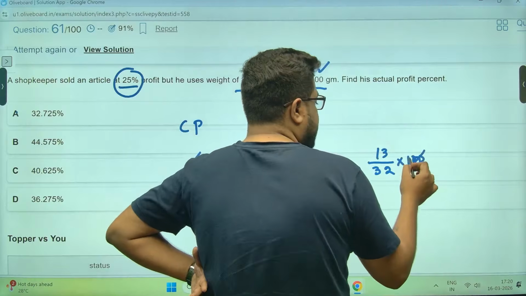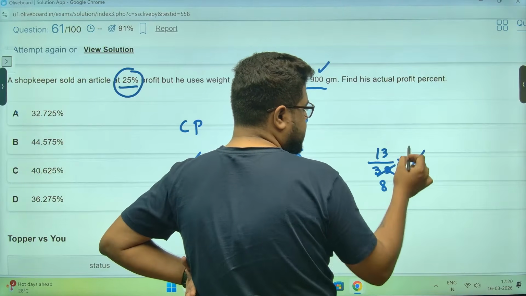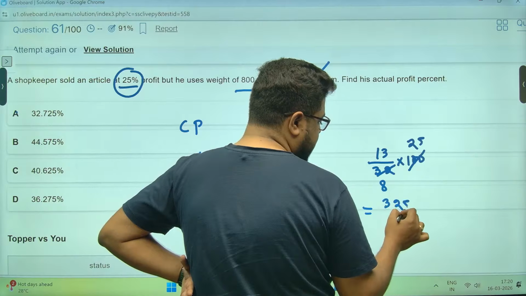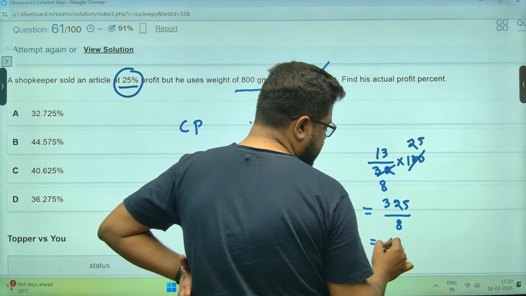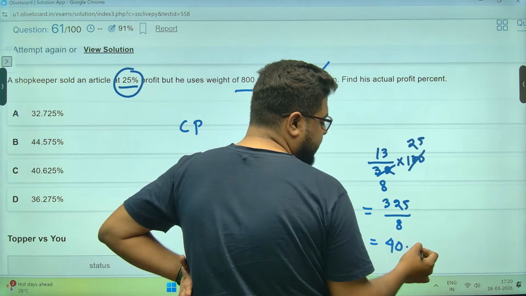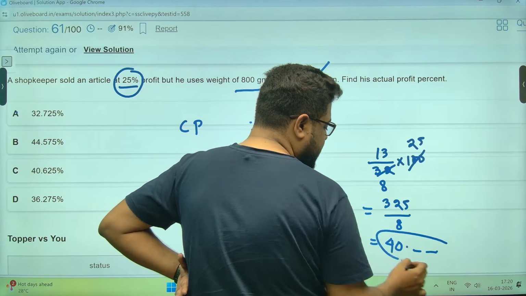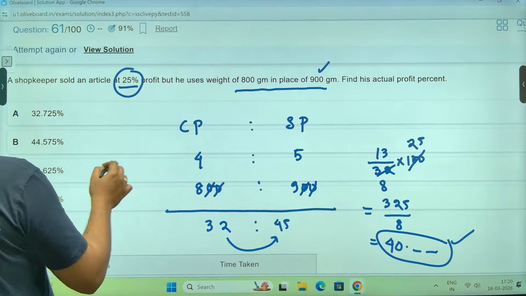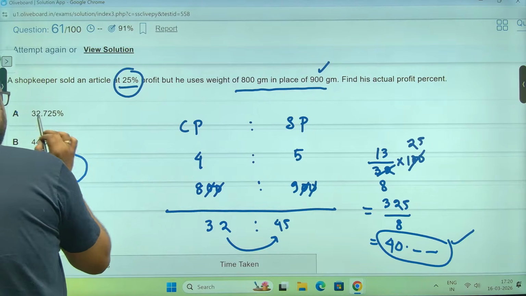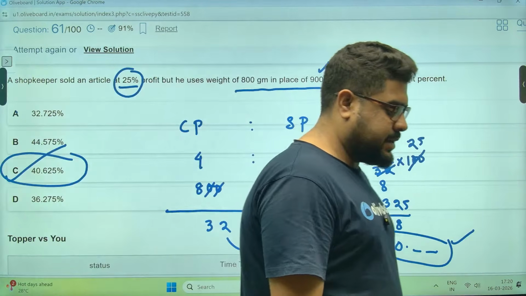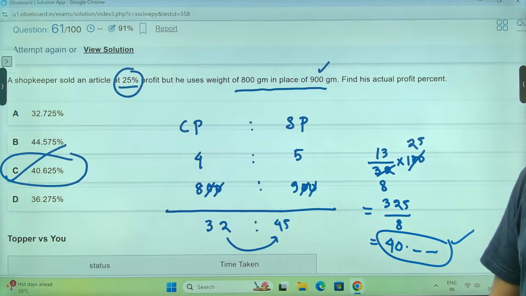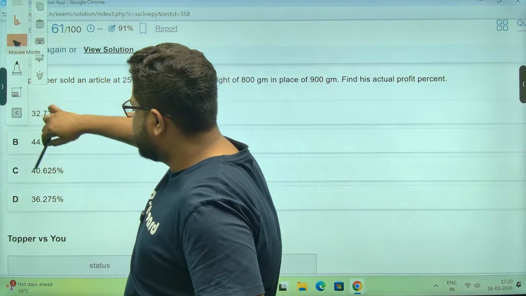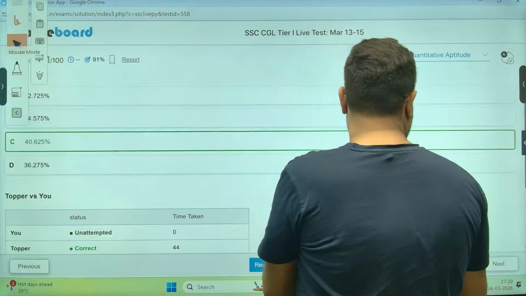Sir, let's calculate. 4 8s are this, 4 25s are this. 325 by 8, sir. 40% and 5 by 8. 5 by 8 stands for something. Correct. 0.67 or something like that. Yes. So again, only 40 point something, only option C is there. So I'll just say that is my correct answer. I will not even look any further. Moving on, sir.